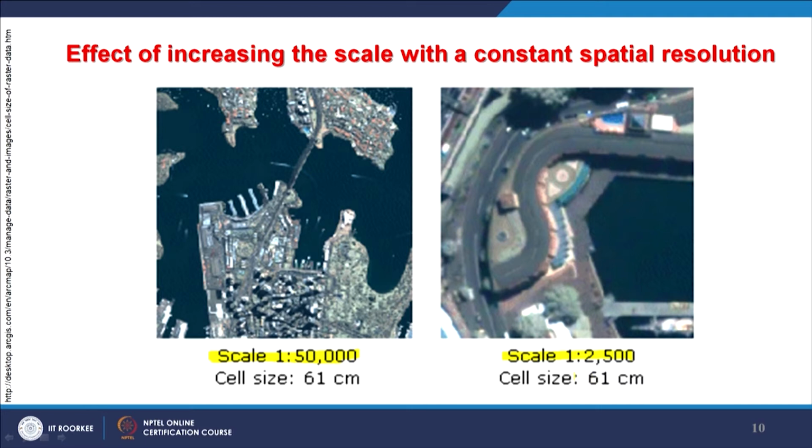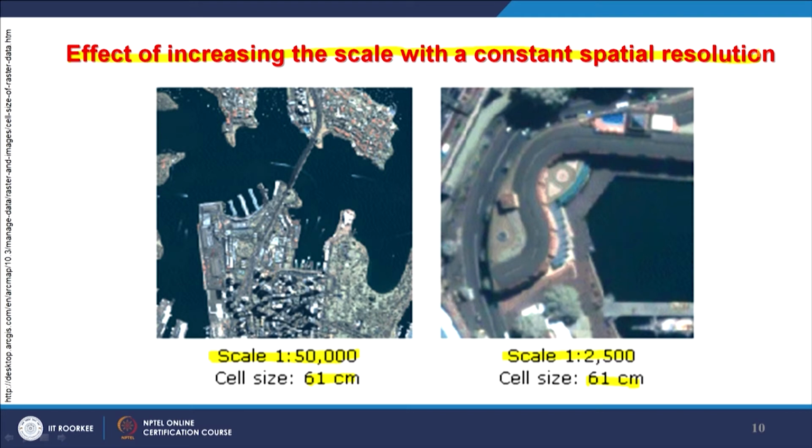But here the spatial resolution in this example is the same, and the scale has changed for the same area, and of course the effects are there. So, with increasing scale at constant spatial resolution, there will definitely be different results.